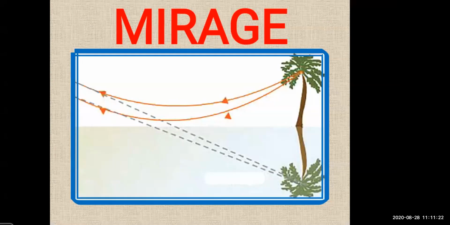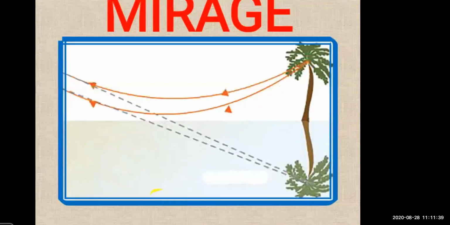So in short, mirage is nothing but light rays coming from a distant object appearing to be coming from the image of the object. You will feel that the light rays are coming from the image of the object. You can see in the diagram the image of this tree, a coconut tree.